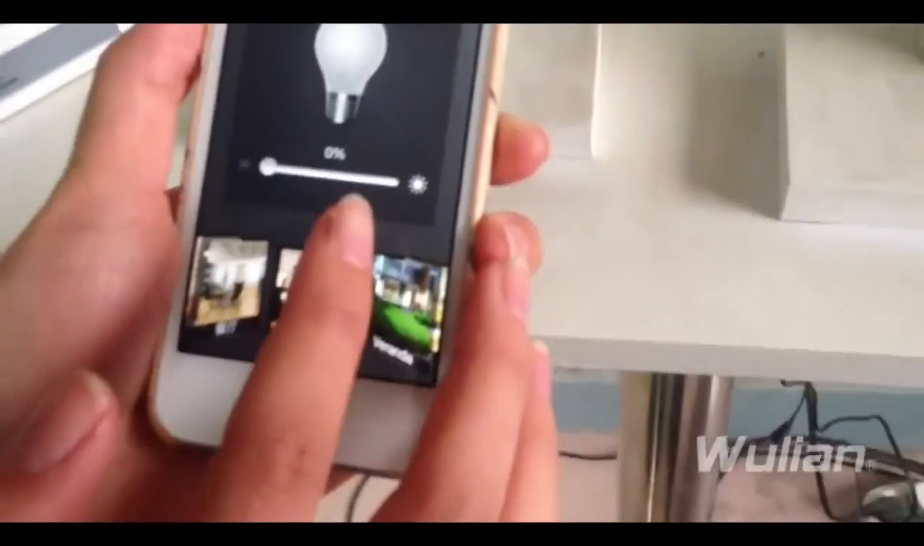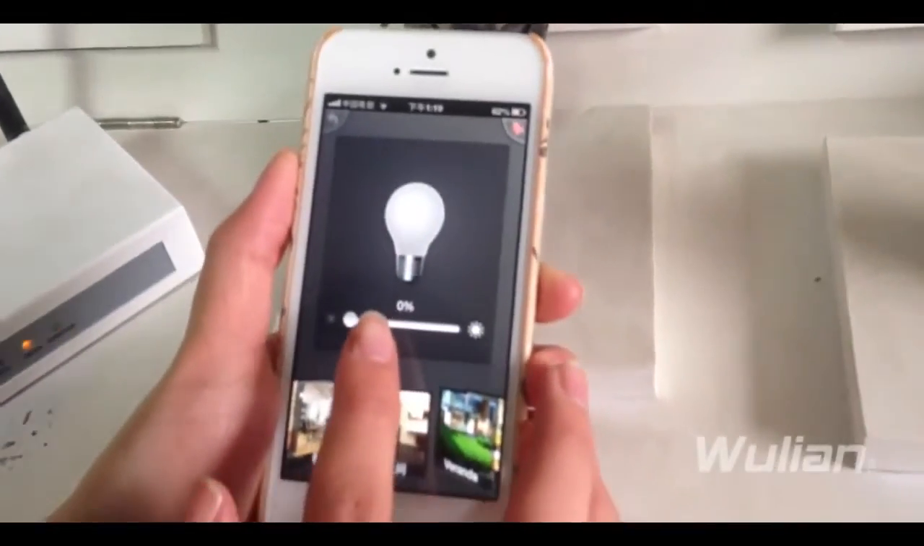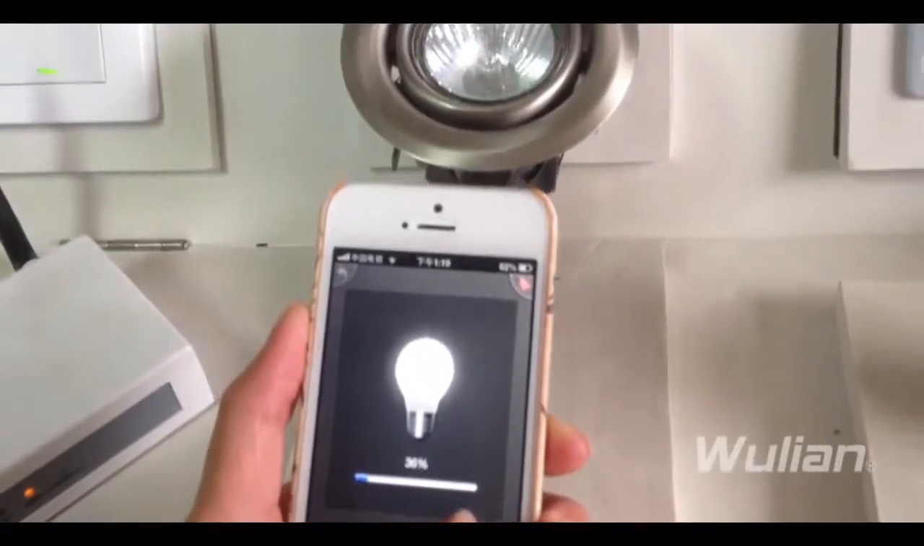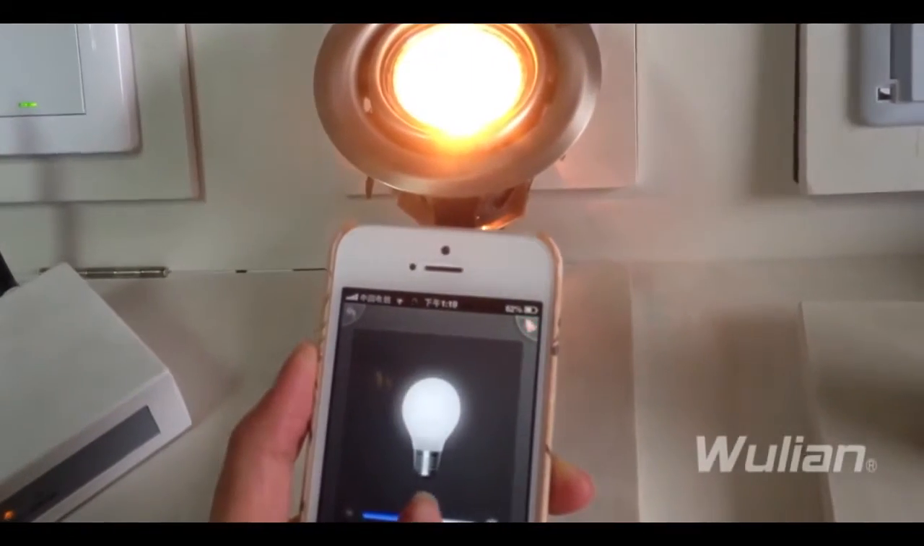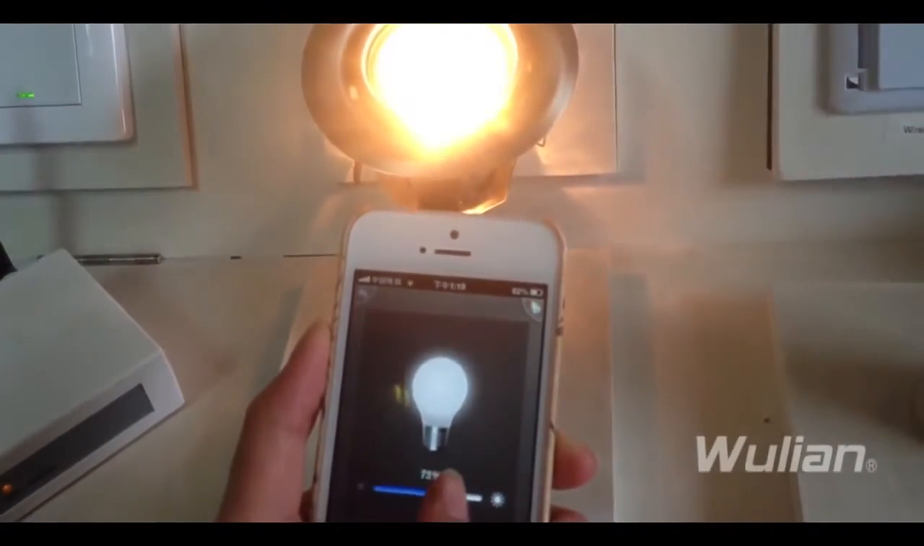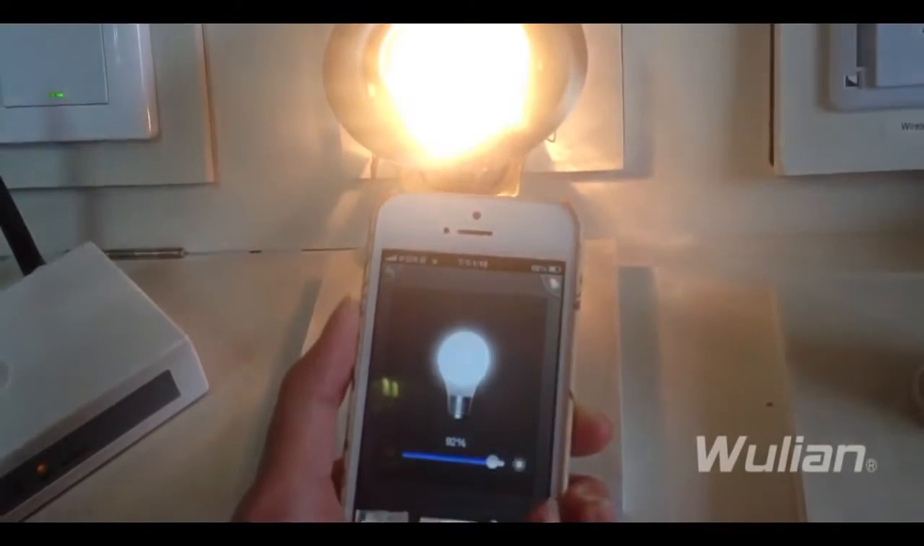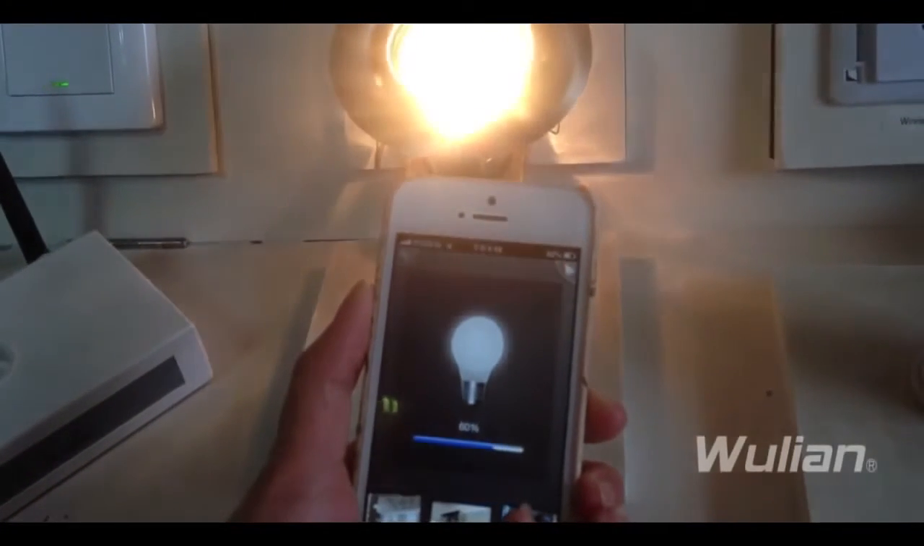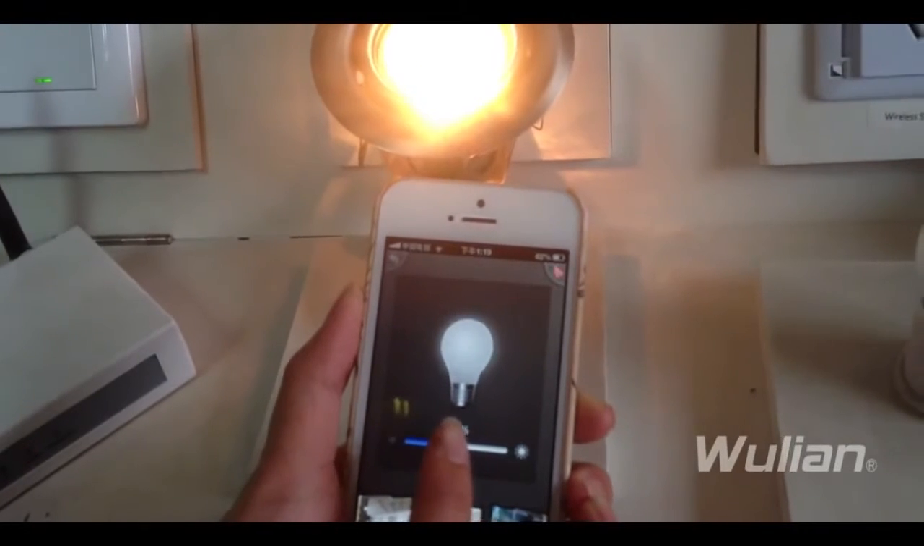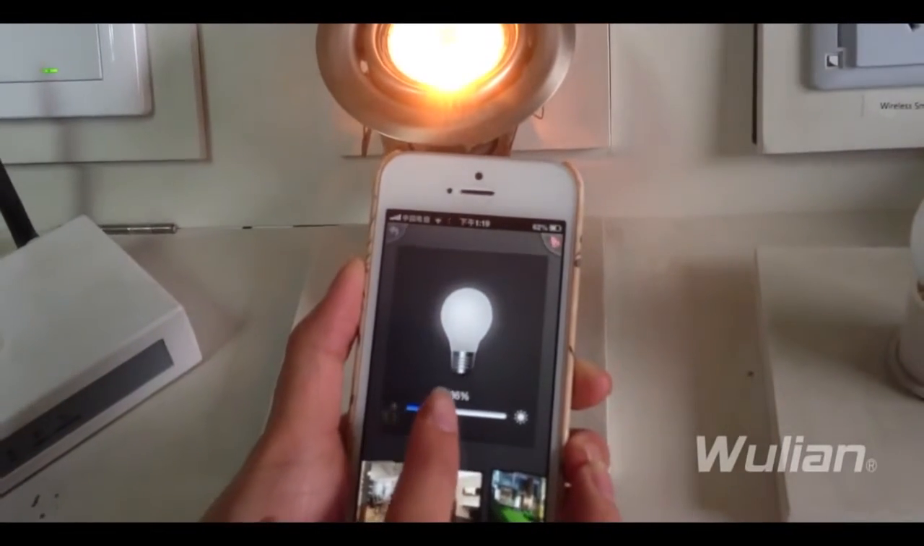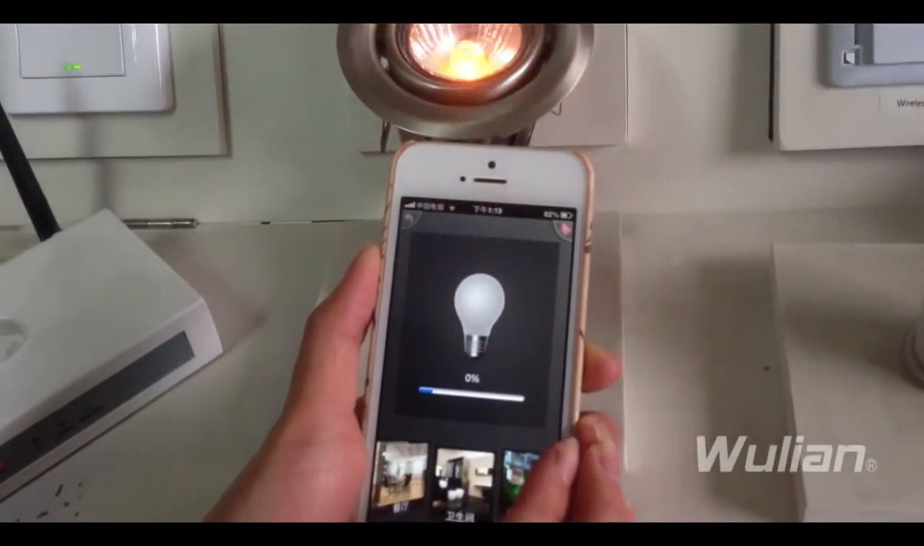Now is the application interface. Swipe to the right, the figure gets bigger, and so is the brightness. And swipe to the left, it becomes darker. Even you can turn off completely.